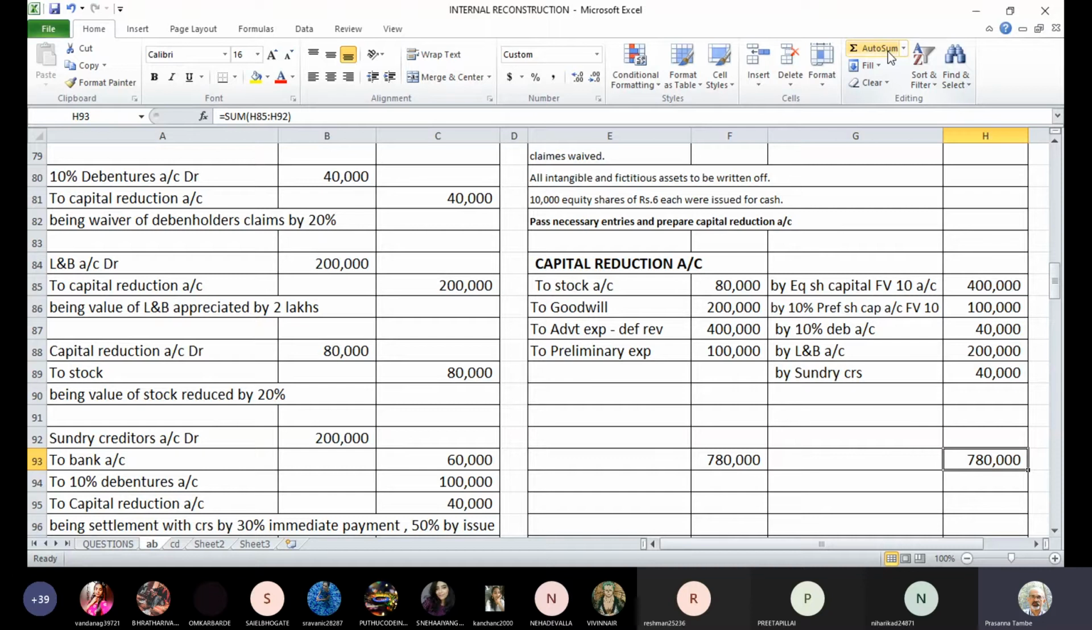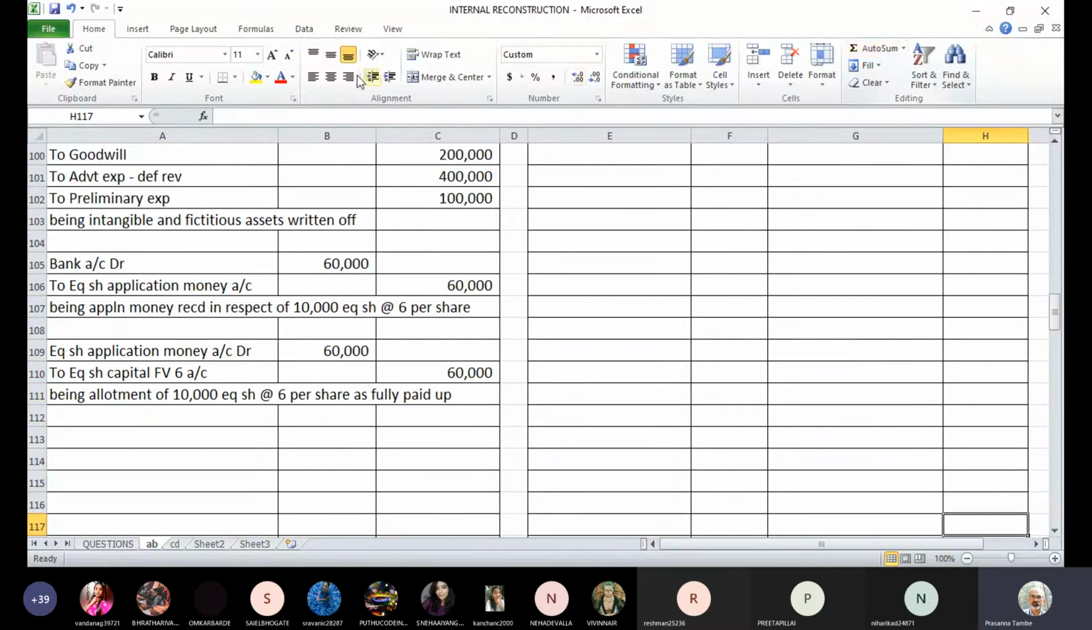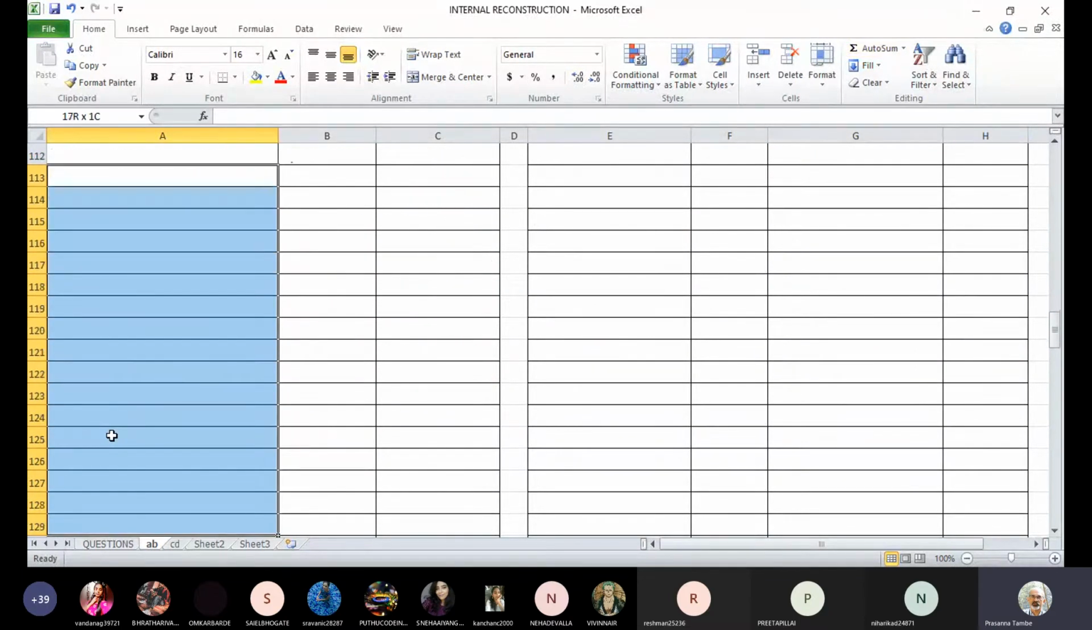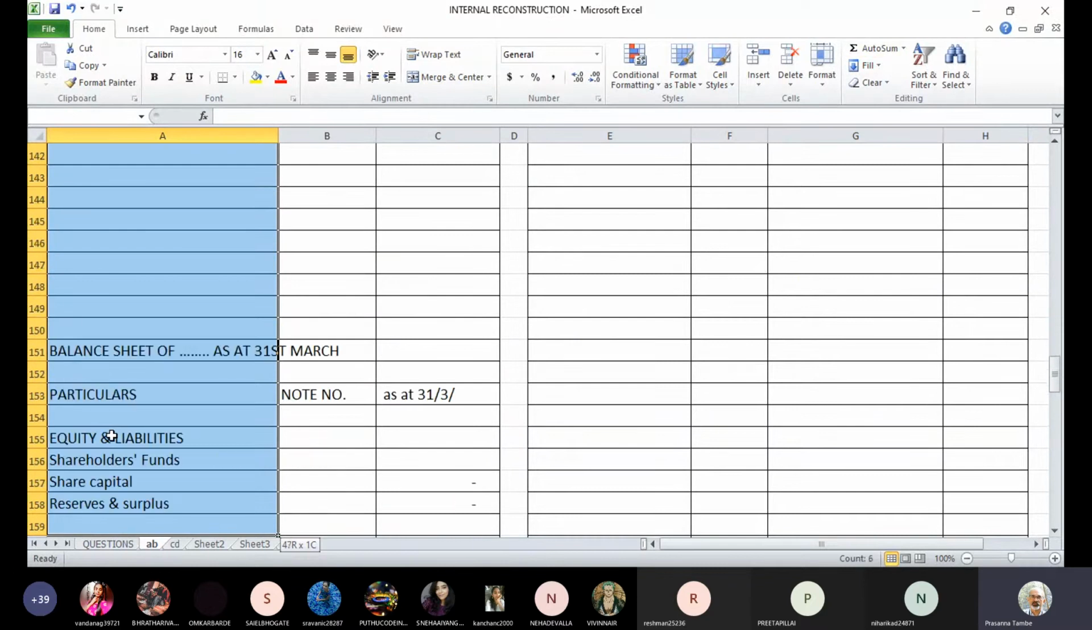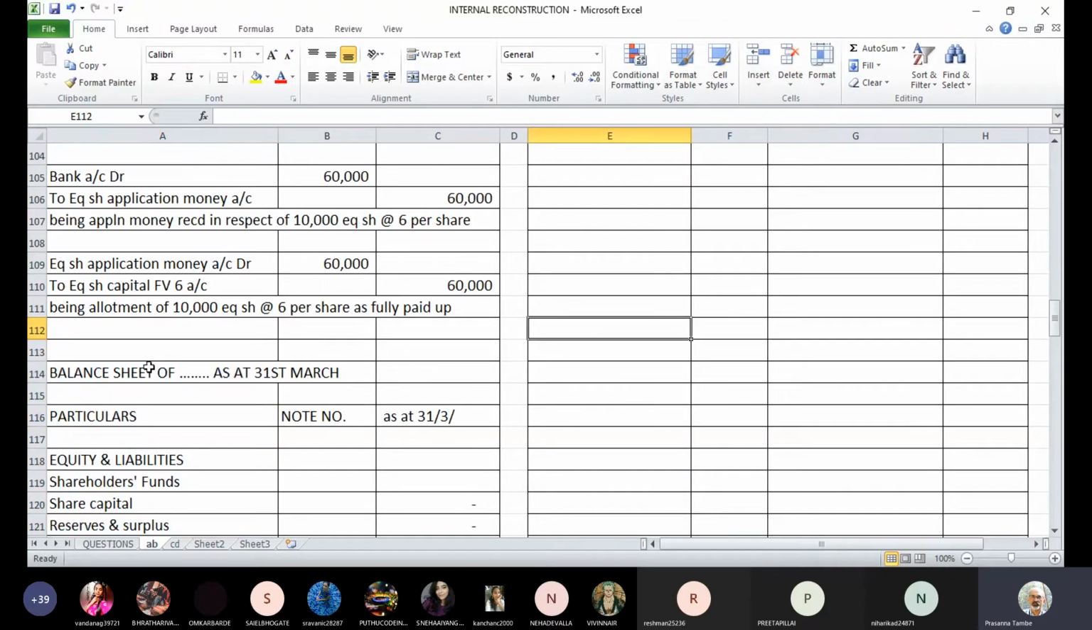Everybody has finished capital reduction account? Yes, sir. Okay. Now, with these things, we will prepare the balance sheet. I will ask you to write down the format. I'll show you the format of balance sheet. We will see how the balance sheet is prepared after this. Let us keep only the relevant heading. This is the balance sheet of S Limited at 2018.